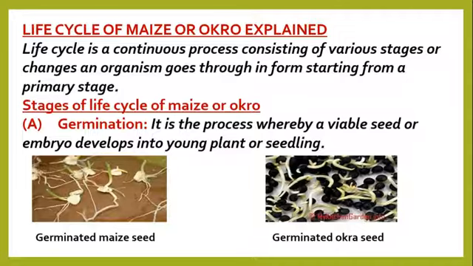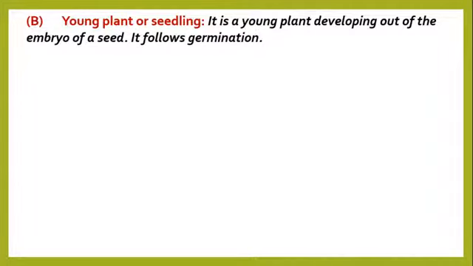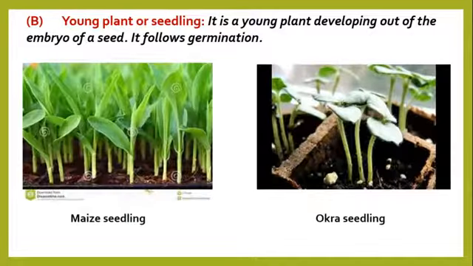Alright, let's look at the second term. What's the second term? The second term is young plant or seedling. Seedling is a young plant developing out of the embryo of a seed. So it follows germination. Again, let's see the pictures of the young plant of maize and the young plant of okra.